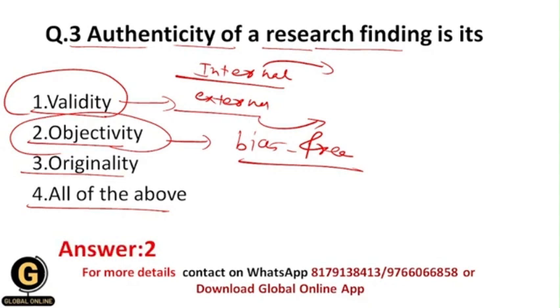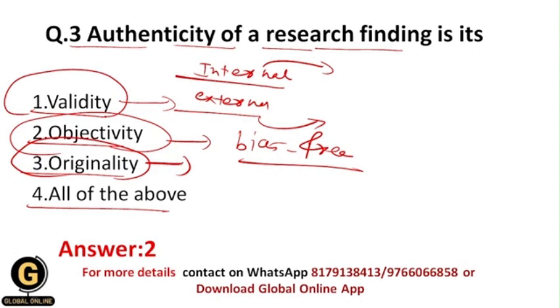Now what is originality? Again, originality means that it is original, it is not duplicate, it is not like we have copied it from somewhere else. Originality is a concept which comes under objectivity, because objectivity is a bigger concept, and it includes validity as well as originality.